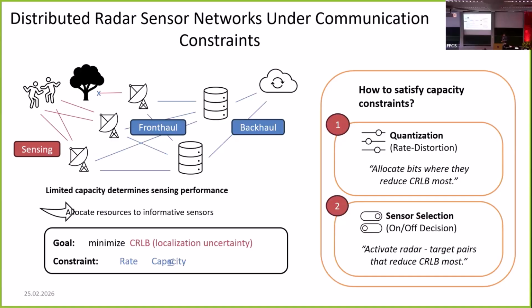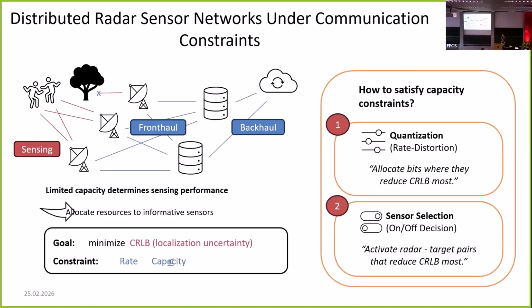Therefore we have distributed sensing, because in distributed sensing you have multiple diverse viewpoints, and you can increase accuracy and coverage. But in order to leverage those advantages, you have to transmit your radar data to a centralized fusion center, and there you do joint estimation. But as you scale the network, this communication part, seen in blue, becomes the bottleneck. So in order to mitigate this, we have to move our communication resources to those sensors which are most informative. And this is our problem then.